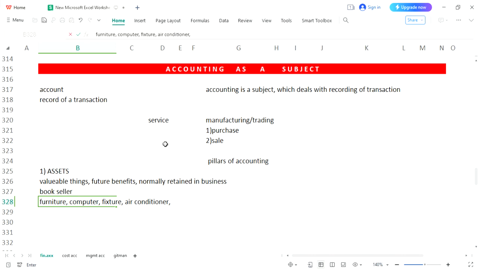Now you can see that these elements are present in his shop, and apply some conditions upon them. Do these things have some value? You will say yes. And then secondly, you will see these commodities can give future benefit. You will say yes. And thirdly, the bookseller will retain these products at his shop.